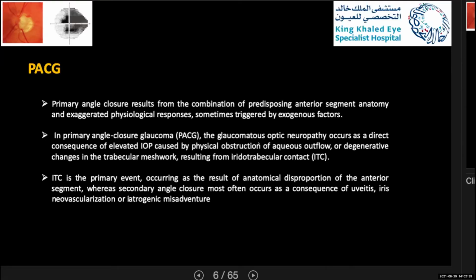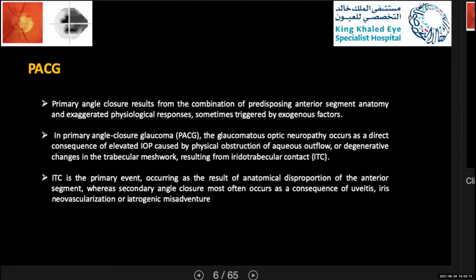Primary angle closure glaucoma is usually a result of a combination of predisposing anterior segment anatomy and an exaggerated response, and sometimes it is triggered by other exogenous factors. The damage to the optic nerve in primary open angle glaucoma is usually a direct consequence of high IOP caused by physical obstruction of the aqueous outflow, and this will sometimes lead to degeneration in the trabecular meshwork, leading to iridotrabecular contact.